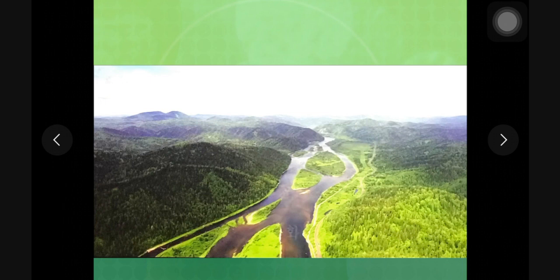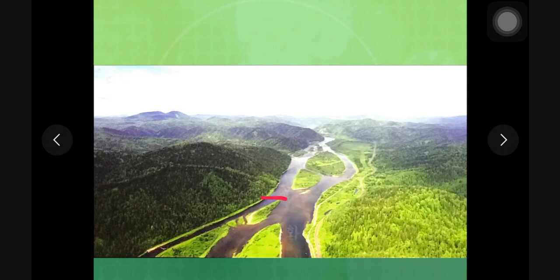Now here you can see an actual picture of a braided river system, and here you can see a longitudinal bar. This is the first order longitudinal bar, and this channel is the first order channel. The first order bar has been dissected by another channel here, if you see carefully, and as a result you can see two different bars here.